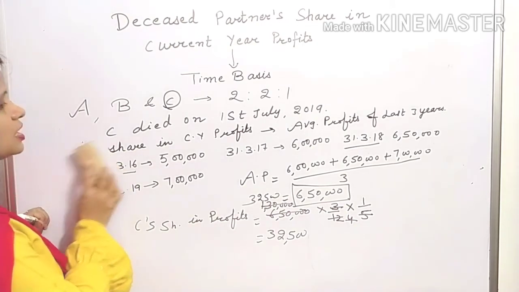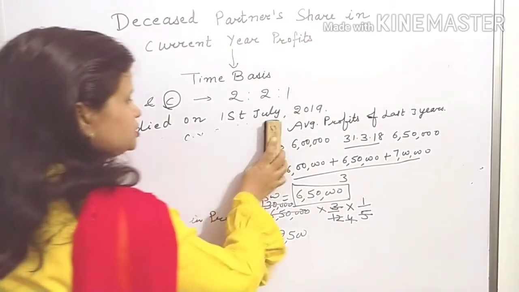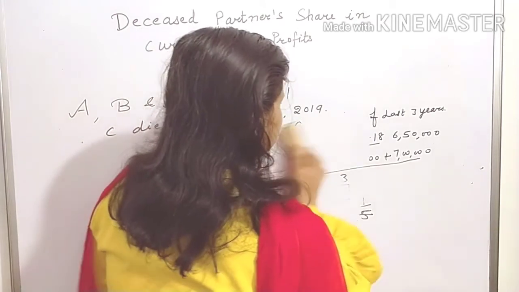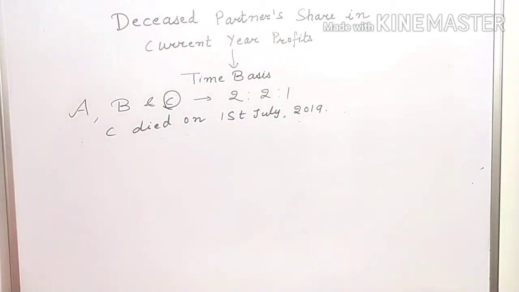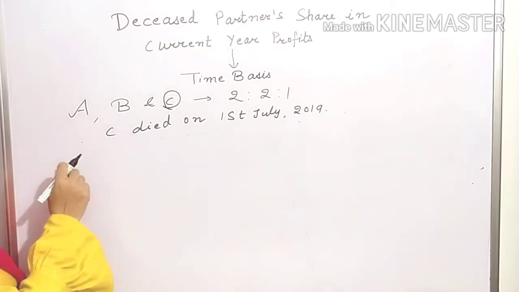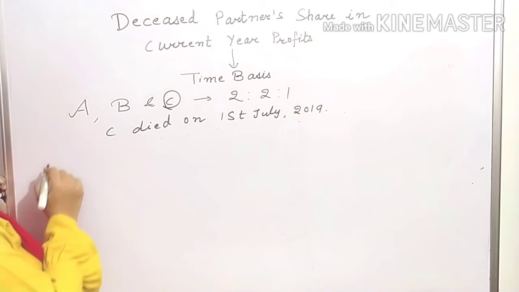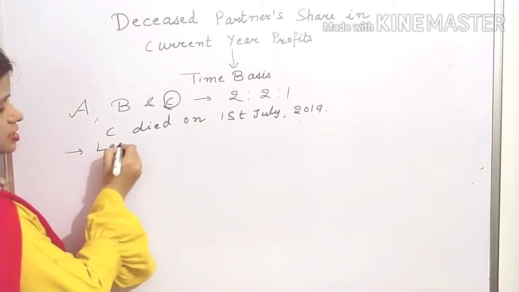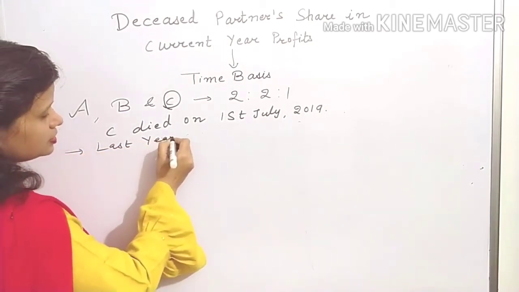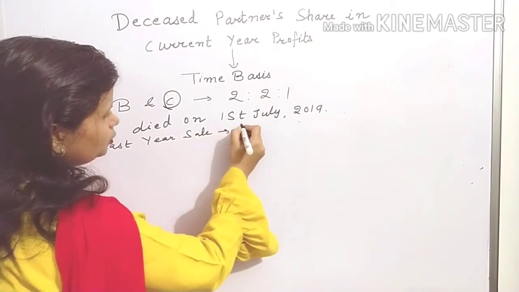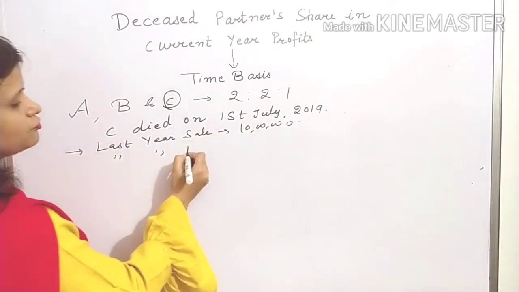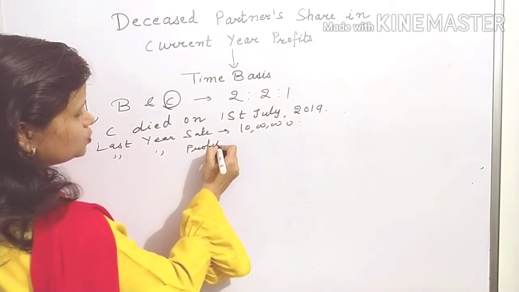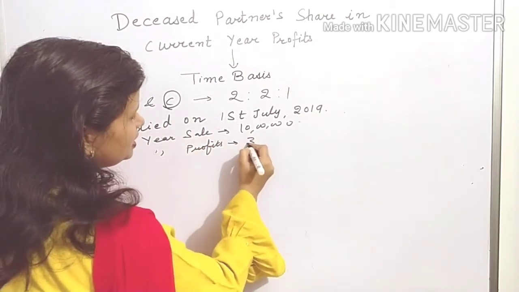Let us assume the same question. Now, what they have given in the question is that you have to take last year profit and last year sales as the base. Last year sale is given to be 10 lakh. Last year profits, let us assume, are given to be 3 lakh.